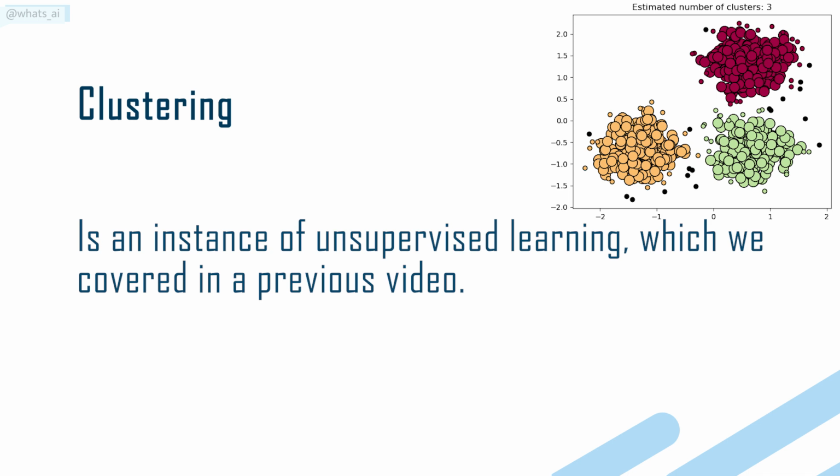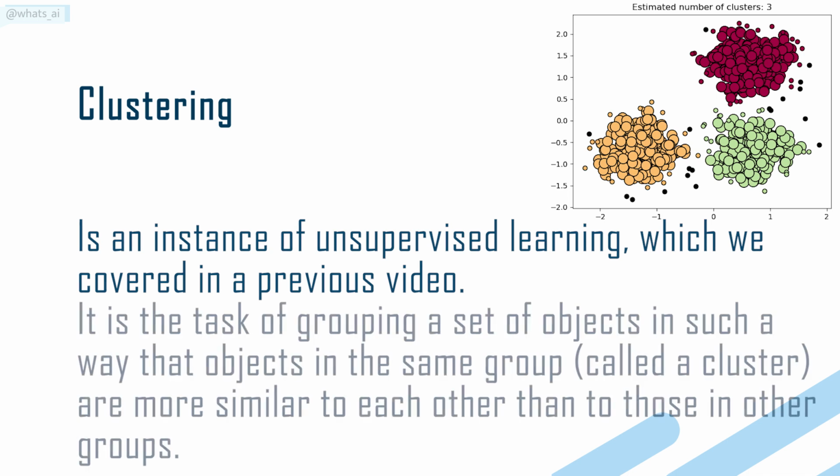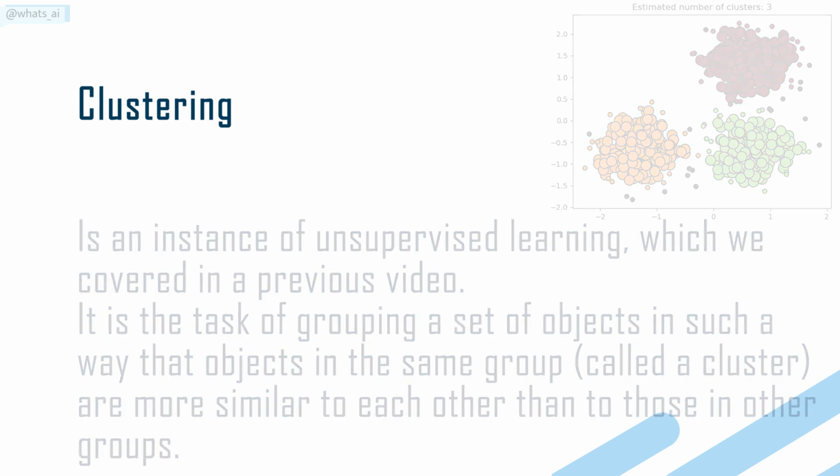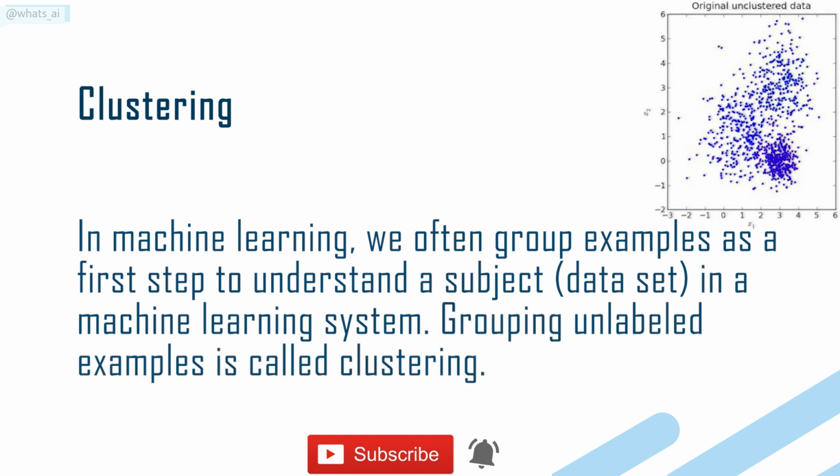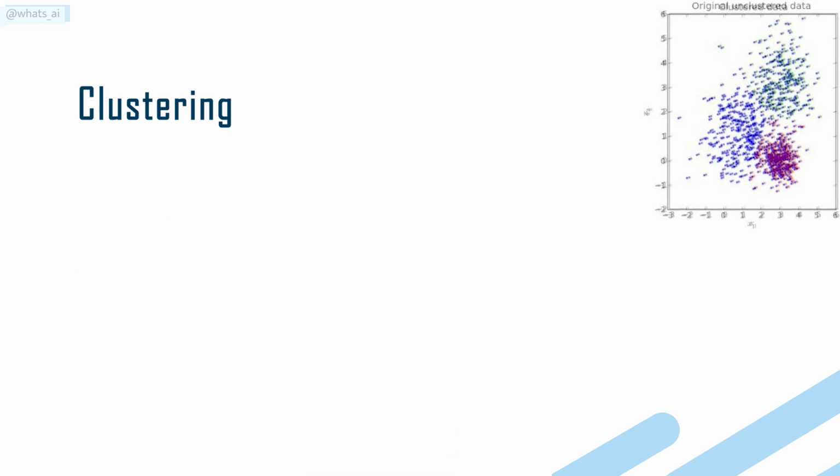Clustering is an instance of unsupervised learning, which we covered in a previous video. It is the task of grouping a set of objects in such a way that objects in the same group, called a cluster, are more similar to each other than to those in other groups. In machine learning, we often group examples as a first step to understand a subject dataset in a machine learning system. Grouping unlabeled examples is called clustering.